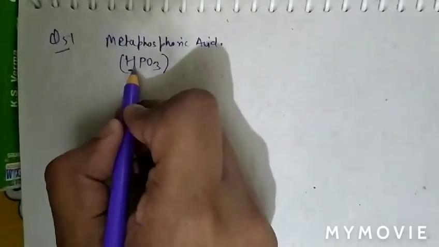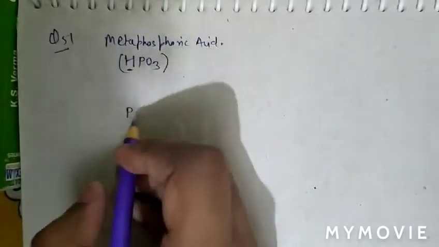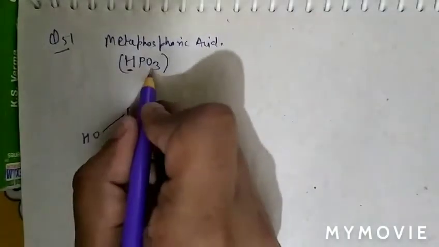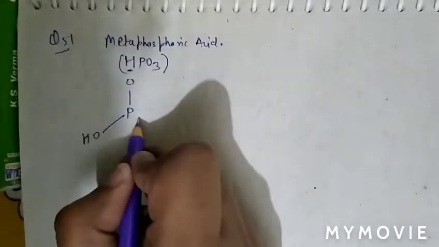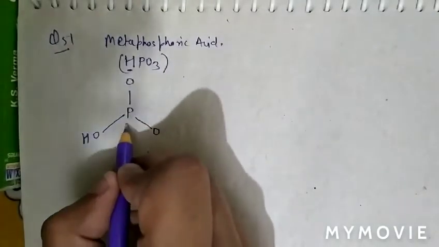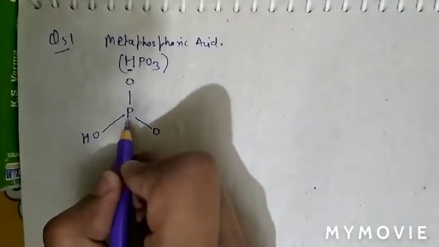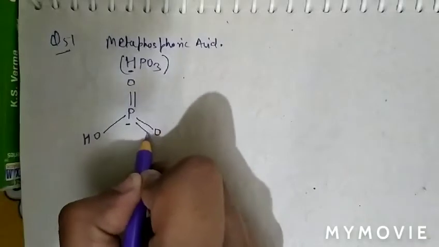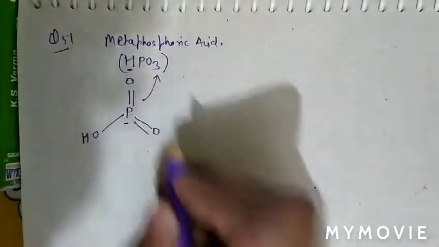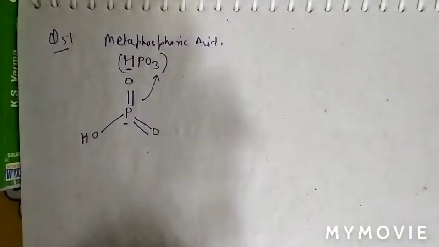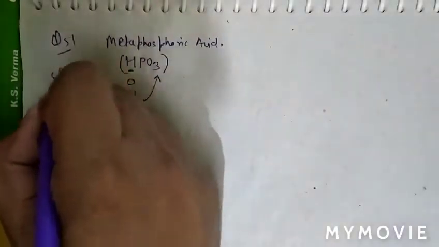Therefore this hydrogen will make pair of OH with oxygen. So one pair will form OH. Now the remaining are two oxygen atoms. But we know that phosphorus is group 15 element and forms 5 bonds. Therefore phosphorus-oxygen multiple bond here and also multiple bond here. So this is the structure of metaphosphoric acid, HPO3. So question number 51, option B is correct.